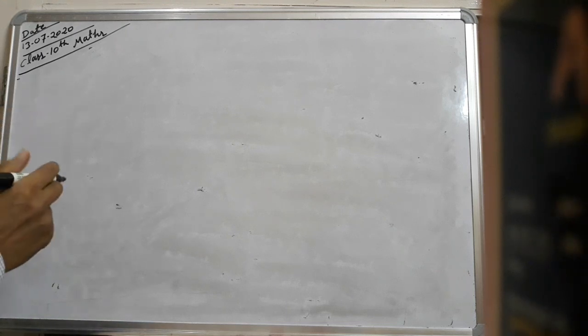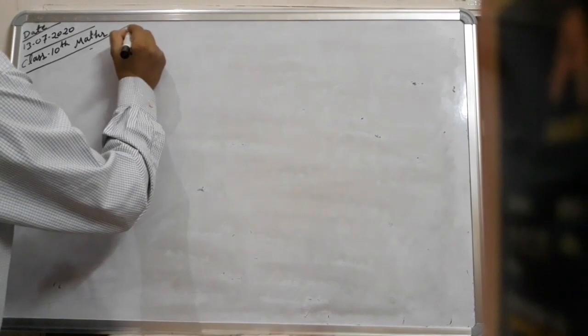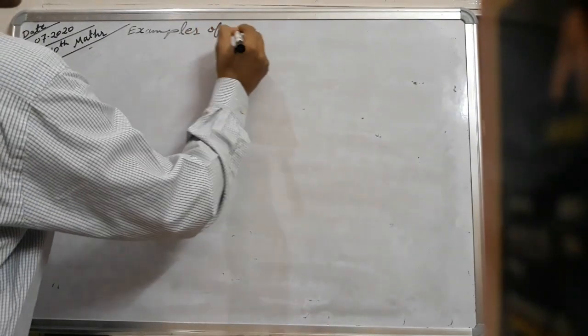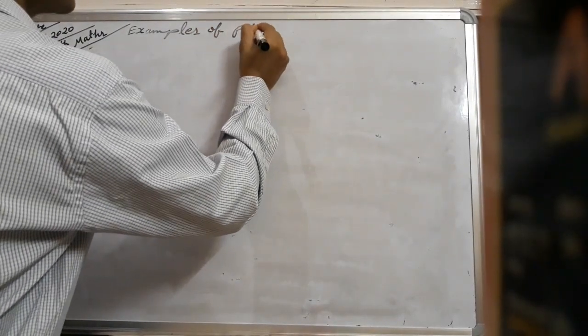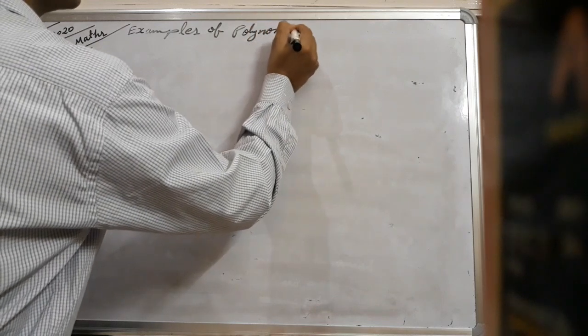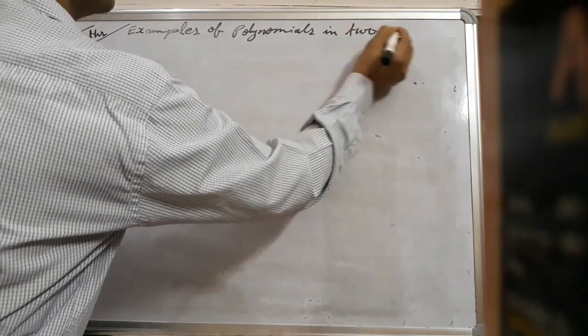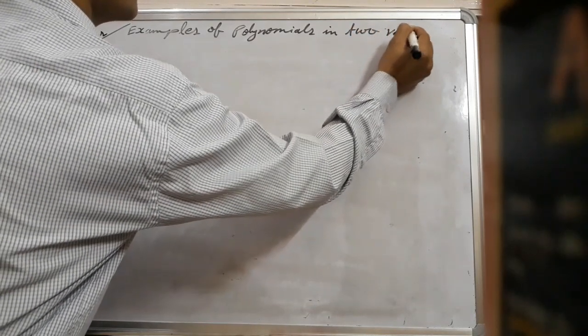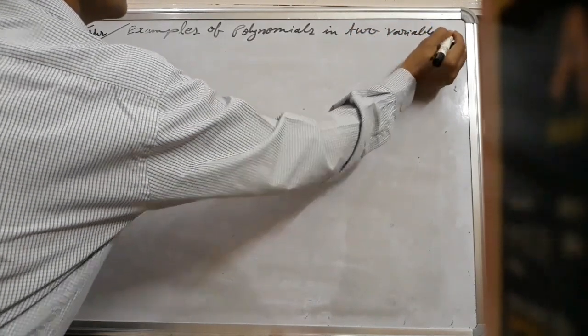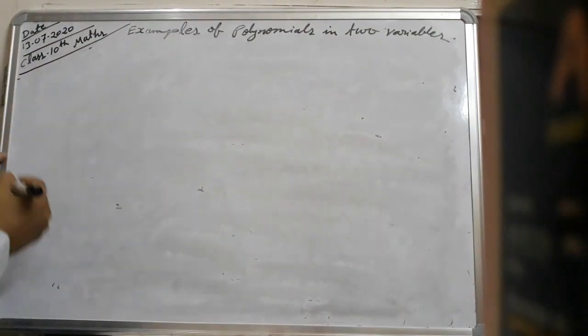We have studied here polynomials in one variable. Now polynomials in 2 or more variables. How can we write an example?